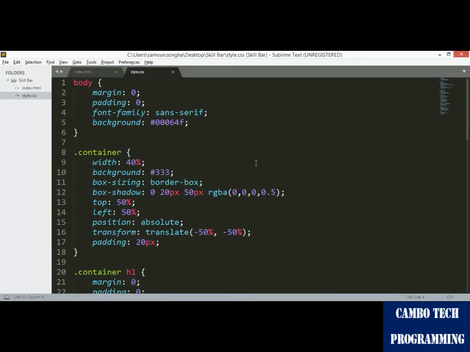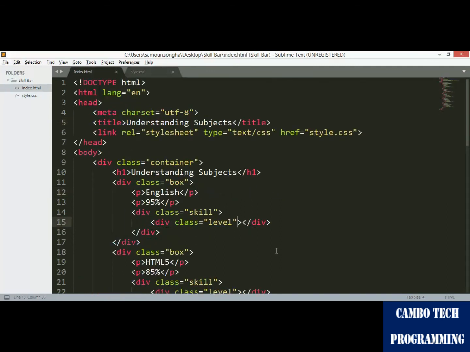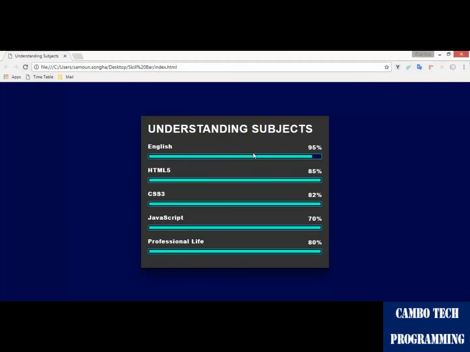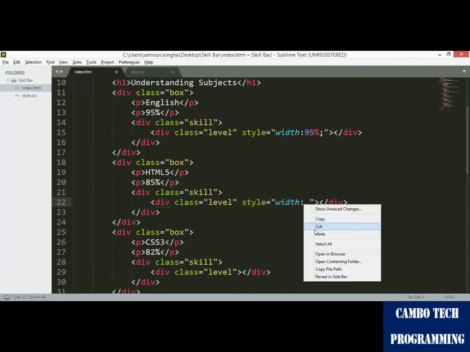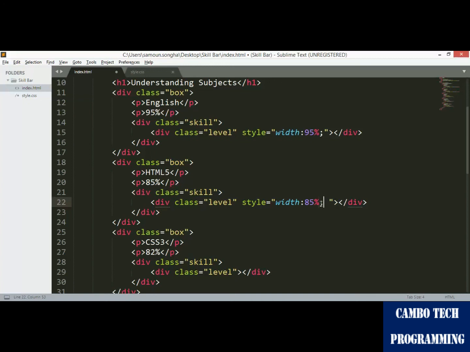So now we're going to change our div in HTML. We put a style on them, setting the width to 95%. Yes, you will see it. So one more thing, all the subjects are the same. If we have 85, we style it to 85%. Yes, and with it's 85%. So I need the time in the text.